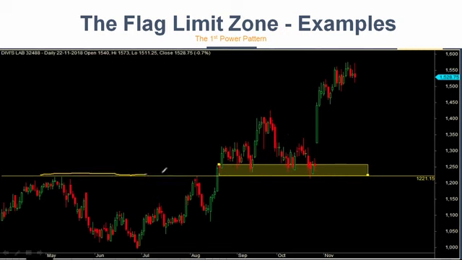There is an SR line. The SR line was broken. Rally, base, rally, and see how many touches: 1, 2, 3, 4, and 5 touches it gave. And every time, see, the first time it stopped here, the second time it stopped here, the third time it faked also.